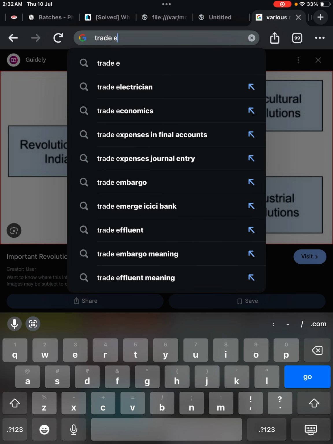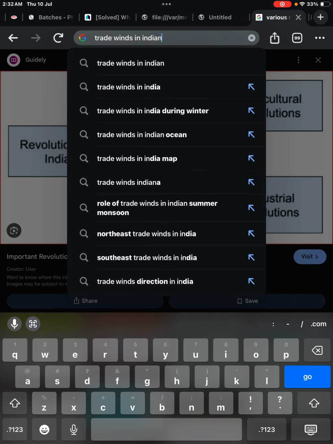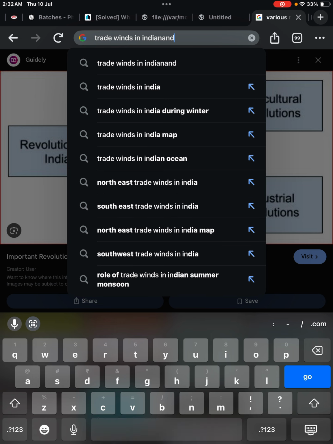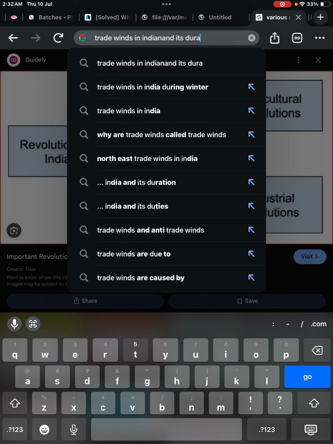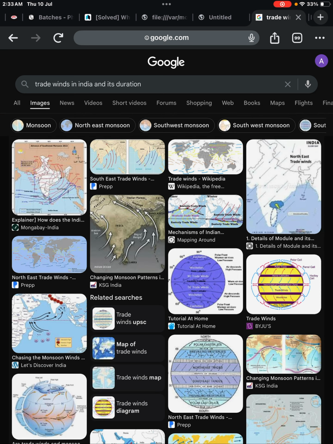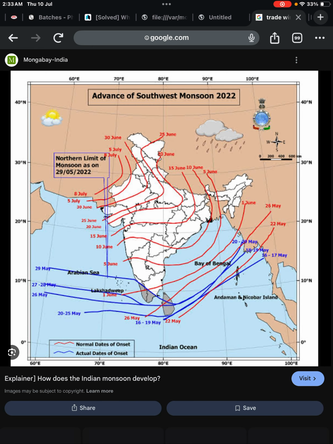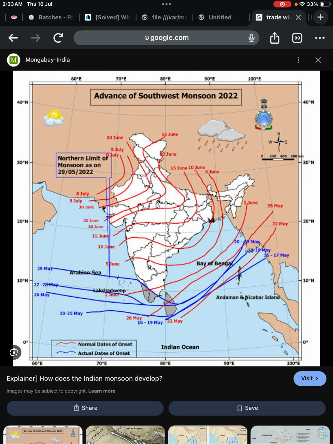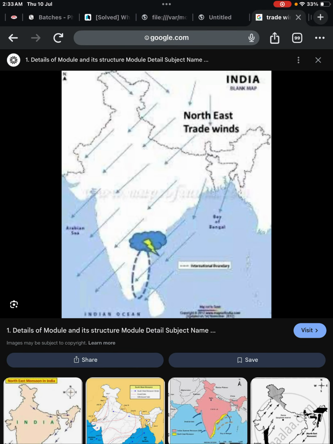Trade winds in India and their durations. So when we check, see, northeast trade wind.